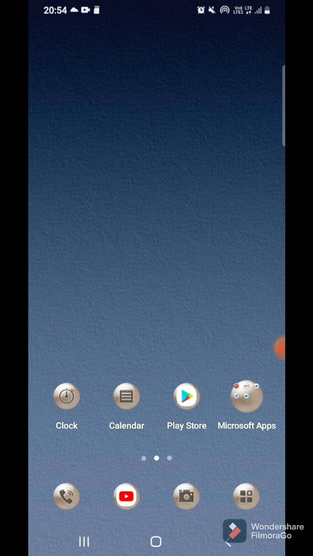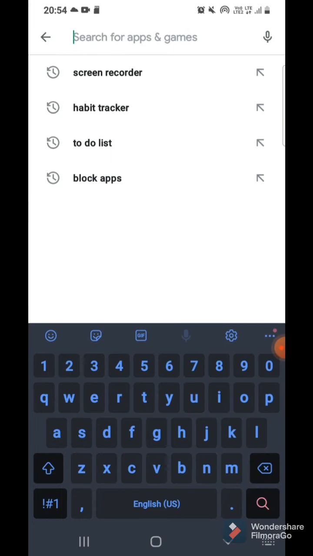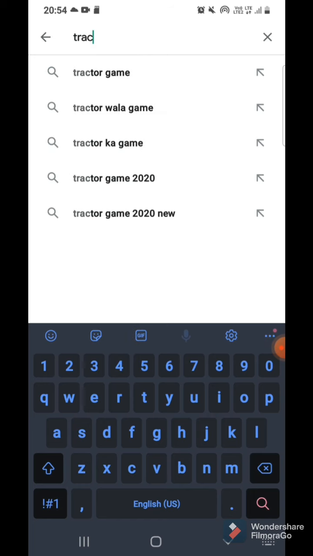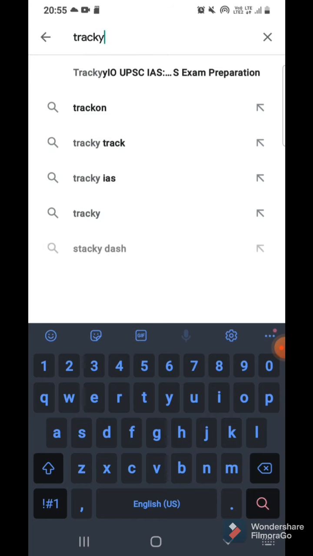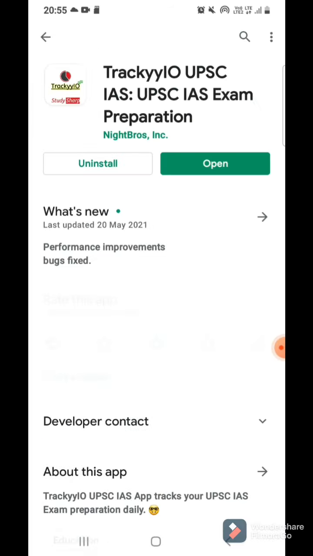I'm going to share with you some apps that you can use to align your UPSC preparation and make it more organized. I just use these apps. One is Trekkie IAS. You can use this app.